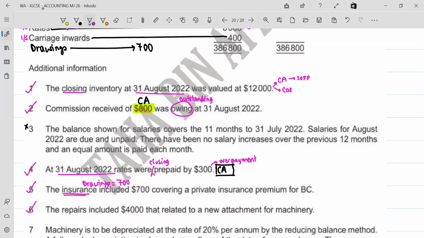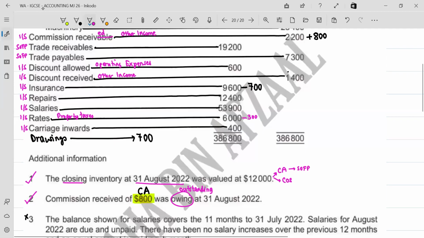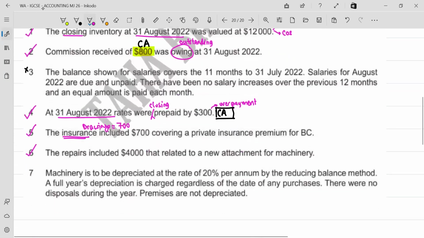Next, the repairs. How much was the payment for repairs? 12,400. Now it says the repairs included 4,000 that related to a new attachment for machinery. So a new attachment for machinery is a capital expenditure.